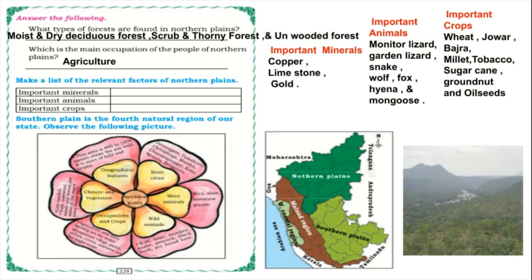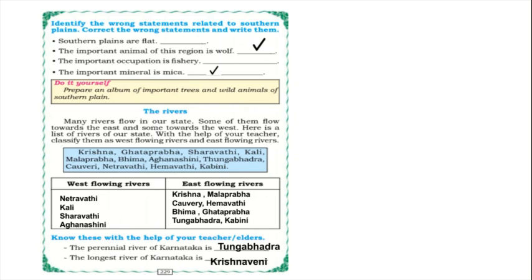Yes. So now we have learnt about western coastal region, Malnad region, northern plains, southern plains, and all these divisions: climatic vegetation, geographical features, main cities, main minerals, wild animals, occupations also we have learnt. Yes, no? So we should identify the wrong statements related to the southern plains, correct the wrong statements and write them here. If they are correct, we can let it be, or else we should correct and write.